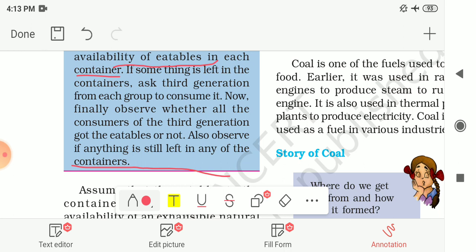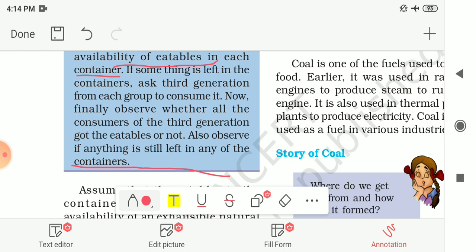Once the second generation consumes the eatables, then you have to give a chance to the consumers of the third generation. And while this happens, observe how much eatables are left for the third generation, and once the third generation consumes the eatables, observe whether anything is left in the container or not.